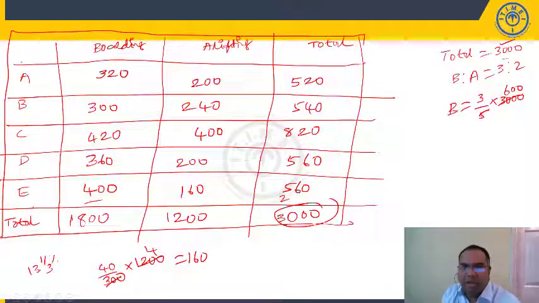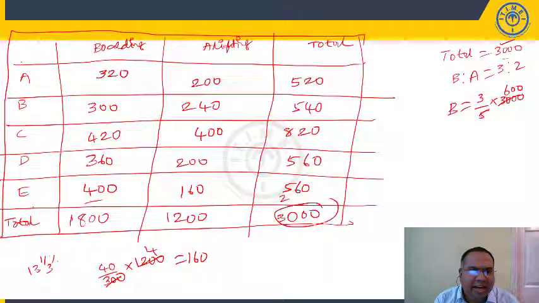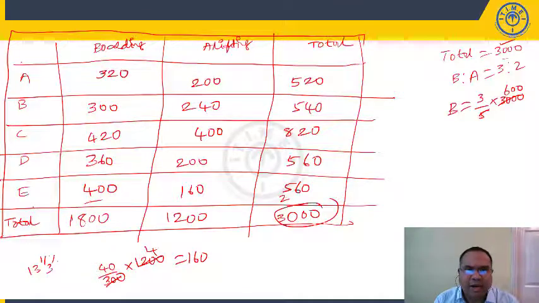Once you have this table, you can answer these questions easily. Only thing is that this is not difficult when you compare to other cases, right? So once you follow the order, you can put all these values easily, right? So here 320, 300, I'm taking boarding values 420, 360, right? 400, 1800, 200, 240, okay, 400, 200, 160, 520, 540, 820, 560, 560, right?